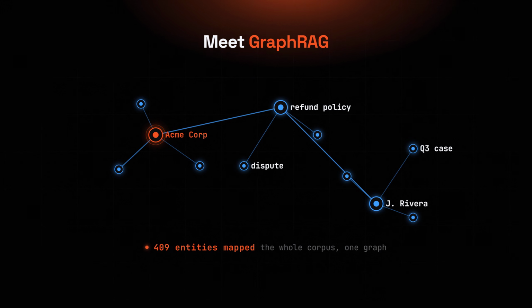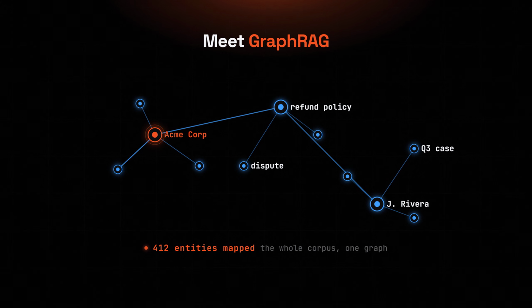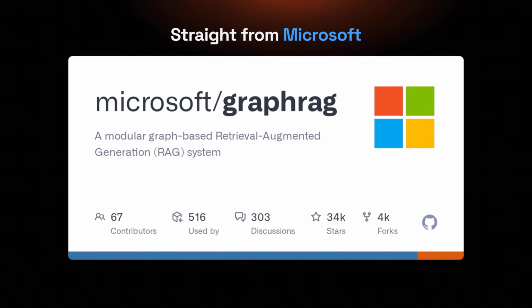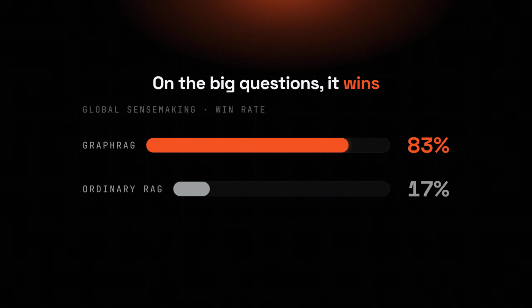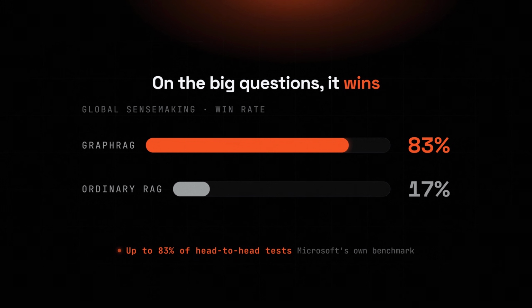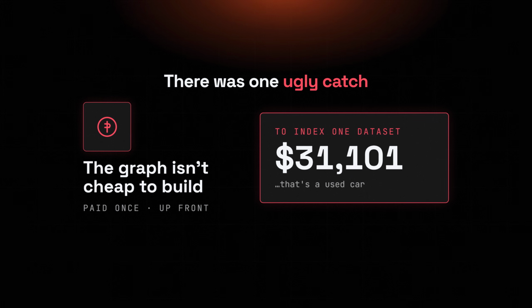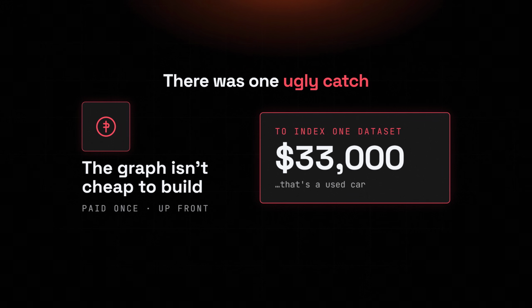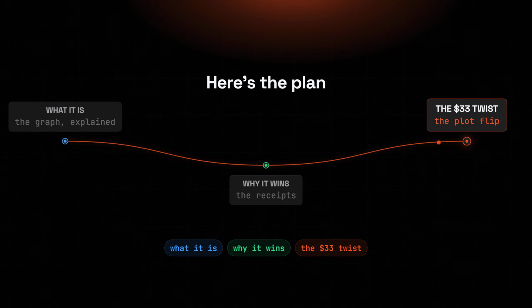Instead of a pile of loose text chunks, it builds a knowledge graph of your data and answers from the whole map. It came out of Microsoft Research, it's fully open source, and it's sitting at 34,000 stars on GitHub. On those whole dataset questions, it beat ordinary RAG up to 83% of the time in Microsoft's own tests. There was just one ugly catch. Indexing a single dataset used to cost around $33,000. So here's the plan, how it works, why it wins, and the update that flips the whole RAG is dead story on its head.